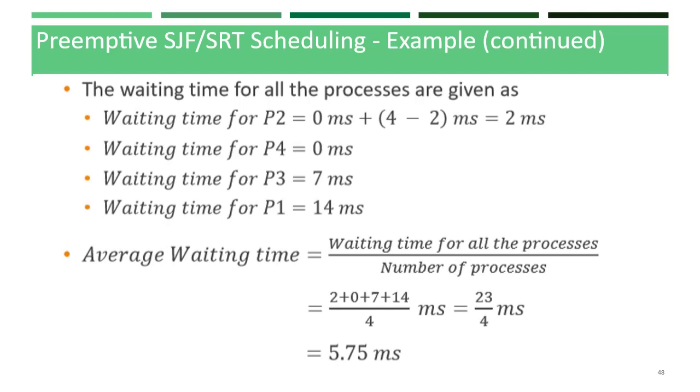So in order to calculate the average waiting time, which is equal to the waiting time for all the processes divided by the number of processes. So the waiting time for all the processes, P4, P2, P3 and P1, we sum up all the 4 processes, which comes to 23. So divide by 4, which is equal to 5.75 milliseconds.